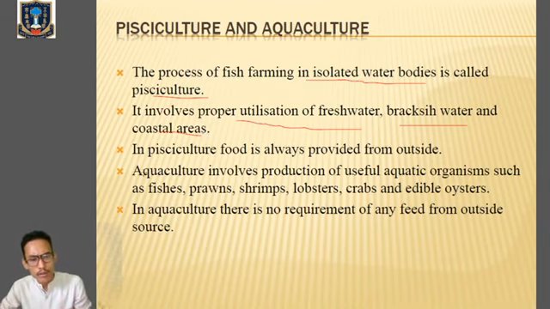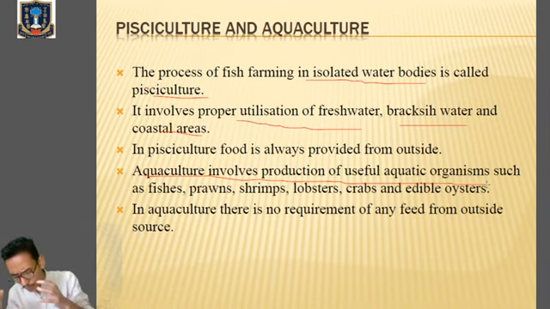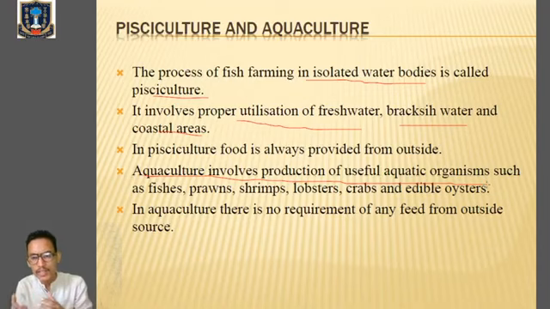Next one, aquaculture. It involves the production of useful aquatic organisms. We are not going to culture all the aquatic animals in case of aquaculture. We are only going to rear fish and their products, which are mainly edible. Only edible fishes we are going to culture.